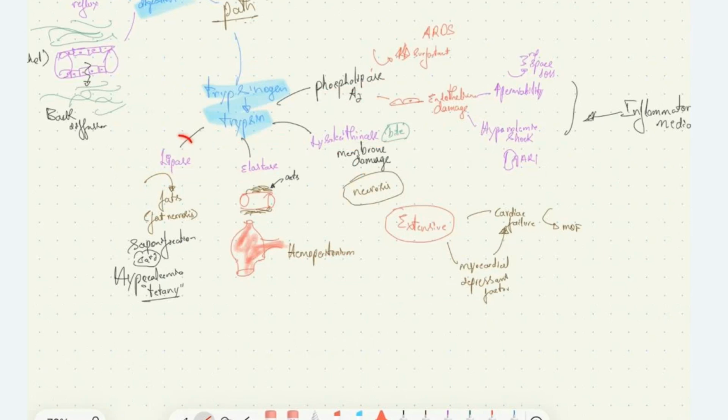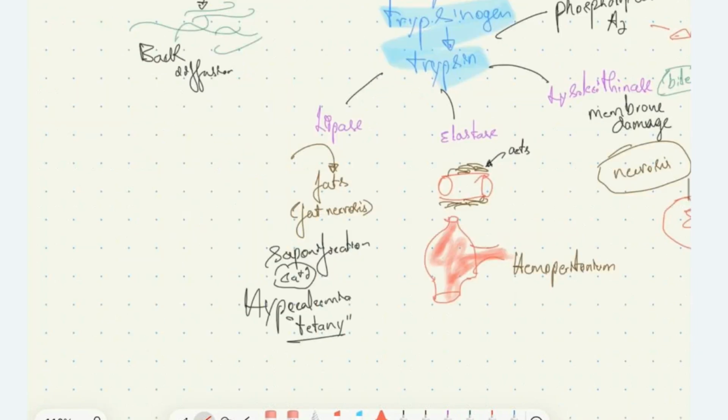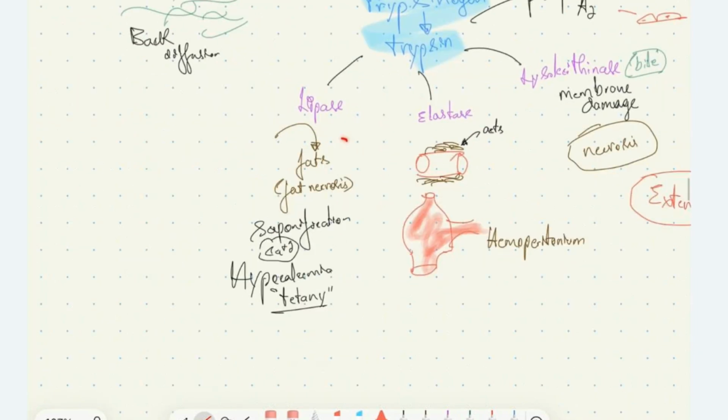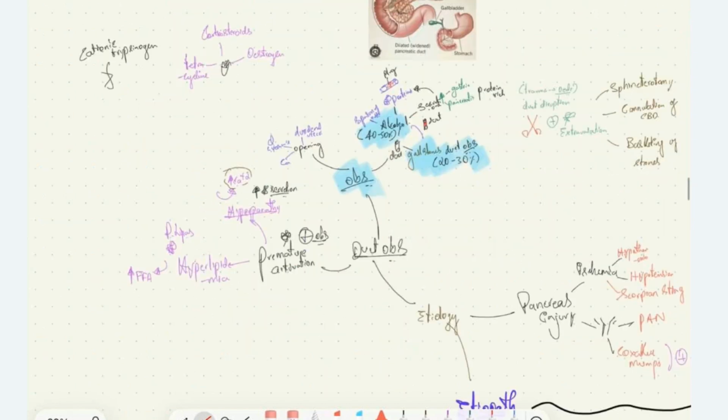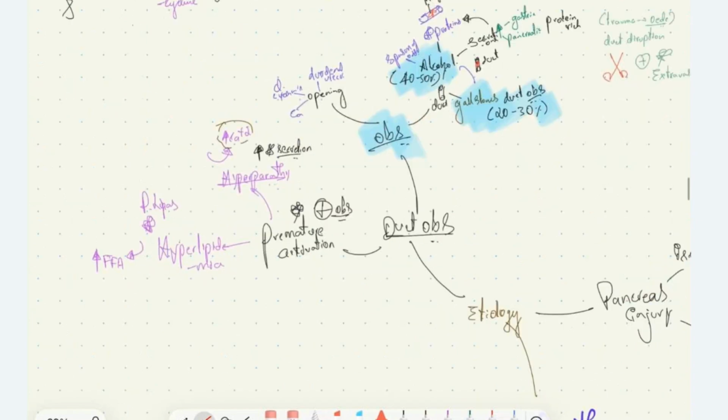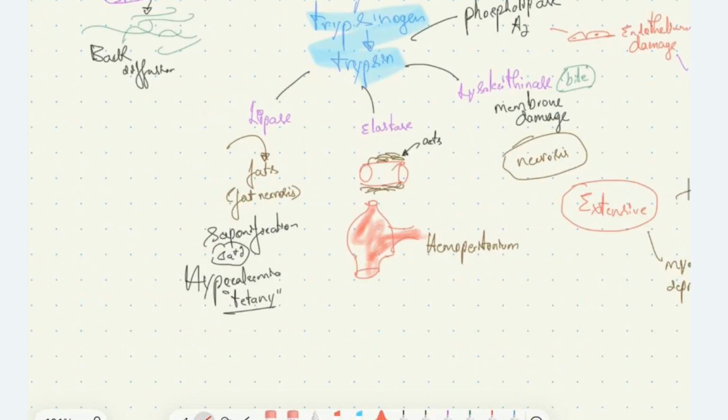The activation of lipase will cause the digestion of fats. It causes breakdown of fats. Then it causes fat necrosis. Along with that, the saponification of fat takes place. In that reaction, calcium is consumed. So consumption of calcium causes hypocalcemia and tetany in patients with acute pancreatitis. Note that hypercalcemia is one of the causes for pancreatitis, whereas in pancreatitis we see hypocalcemia.